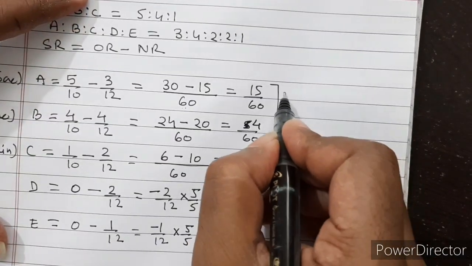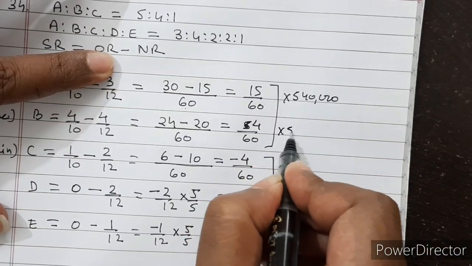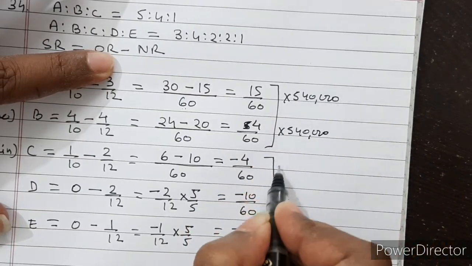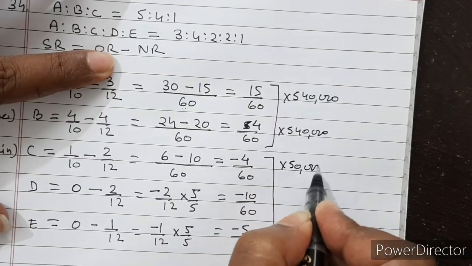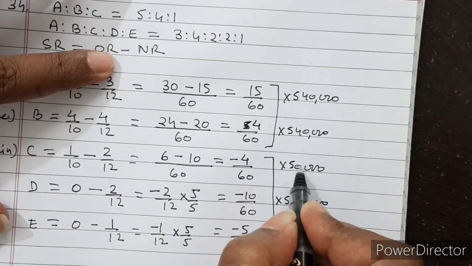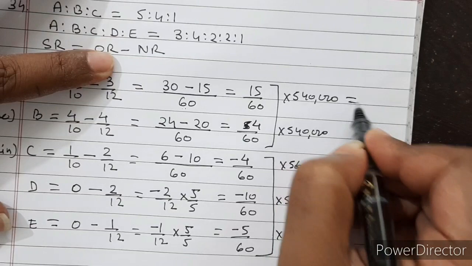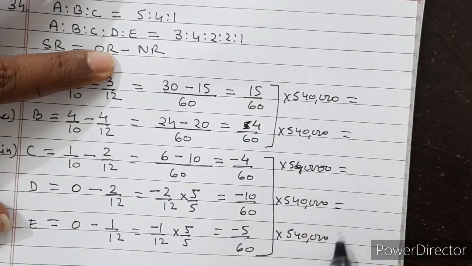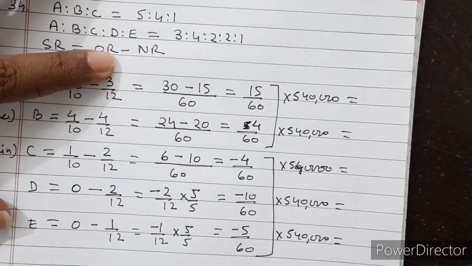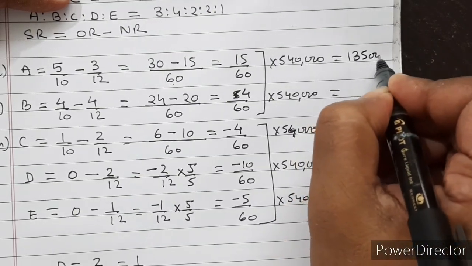Now, if we multiply this 5,40,000 here, we will get the amount of goodwill to be adjusted through a journal entry. We will get 1,35,000.